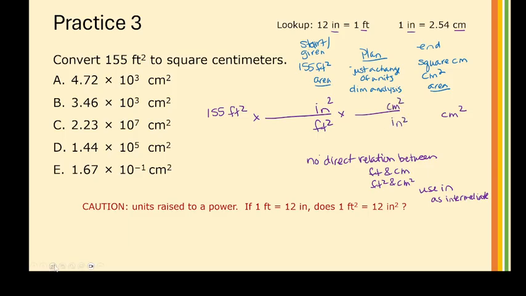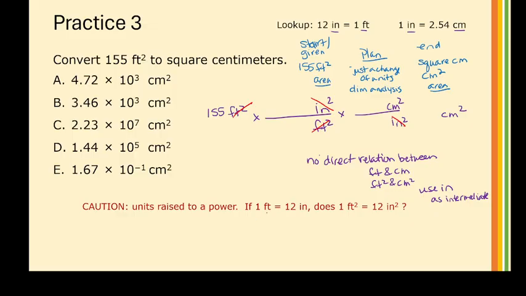Note that if I did that, my units work out, right? Feet squared cancels, inches squared cancels, I'm left with centimeters squared. So that's looking like a good strategy. All right, now I have to put in my numbers. But here it gets a little tricky. It says units raised to a power. So if 1 foot equals 12 inches, which it does, does 1 foot squared equal 12 inches squared?